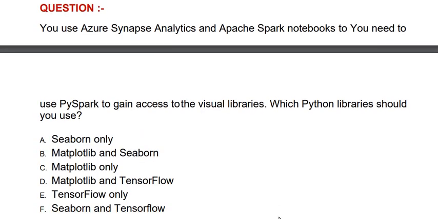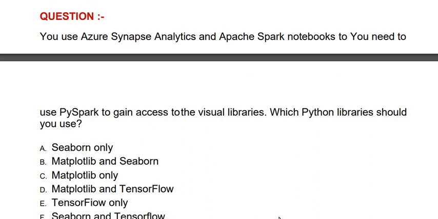Our next question is, you use Azure Synapse Analytics and Apache Spark notebooks. You need to use Python PySpark to gain access to the visual libraries. Which Python library should you use?